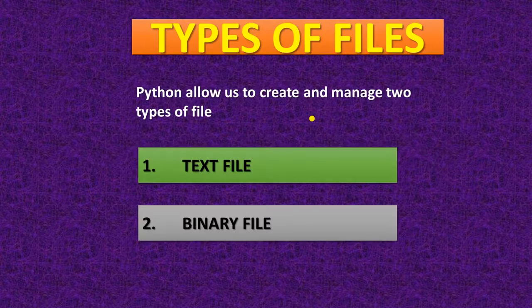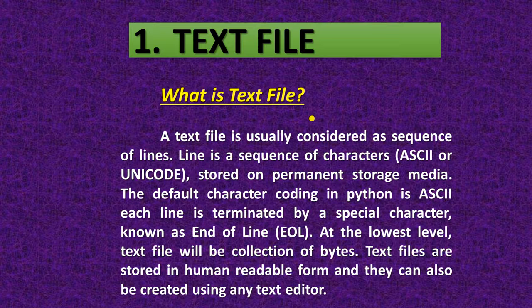Now types of files. There are two types of file, the text file and the binary file. So what is a text file? As you know, a text file is in readable form, and it can be created by using any text editor. And in a text file we end our line by a special character, either a full stop or a newline character.